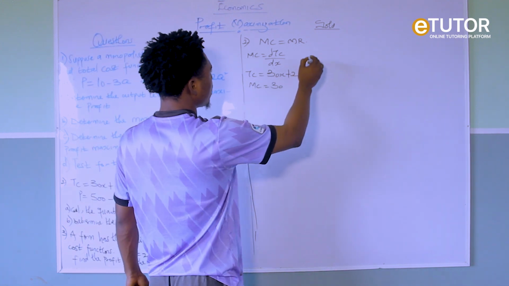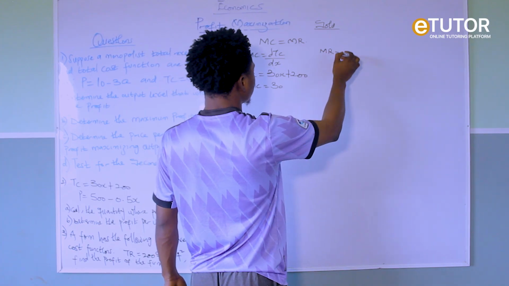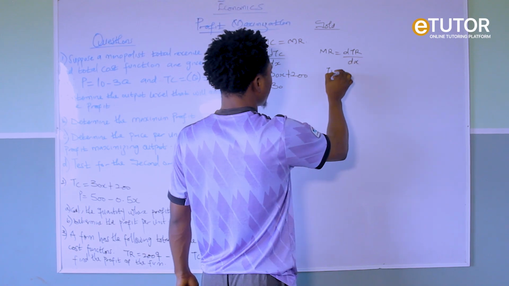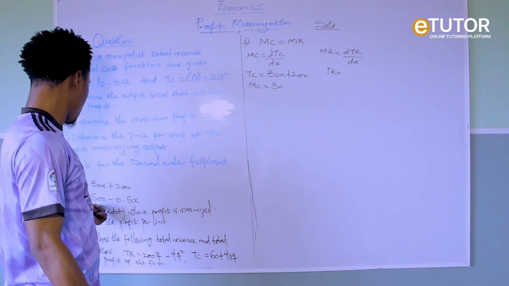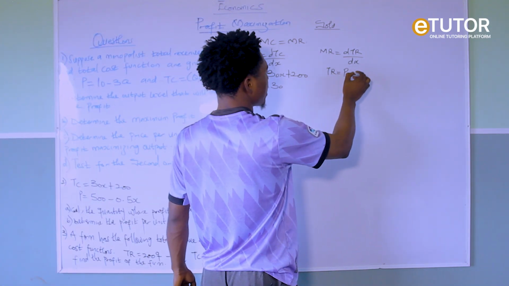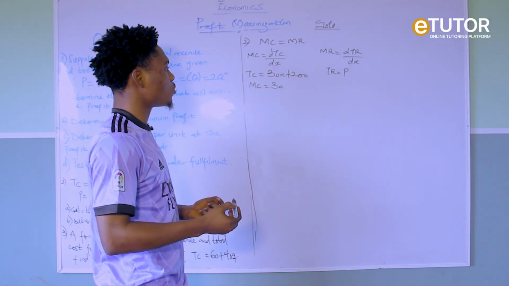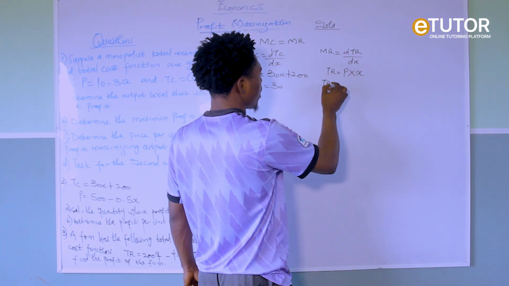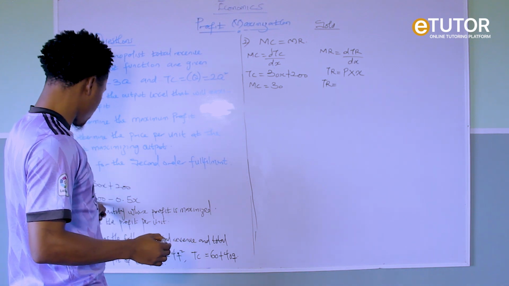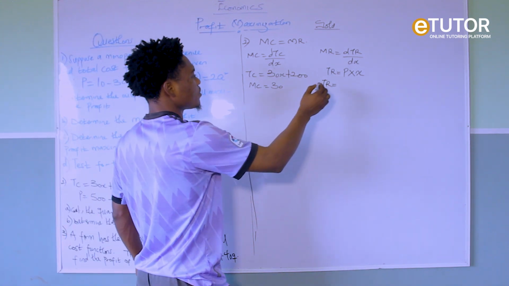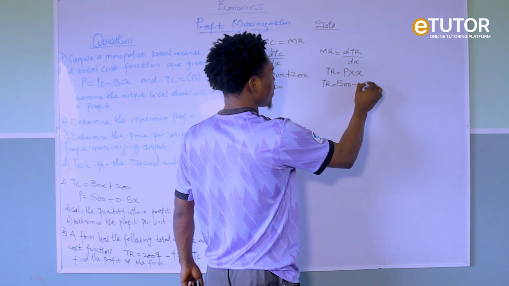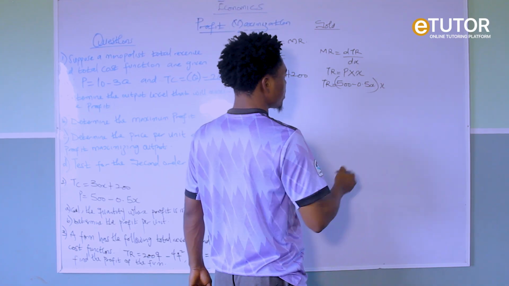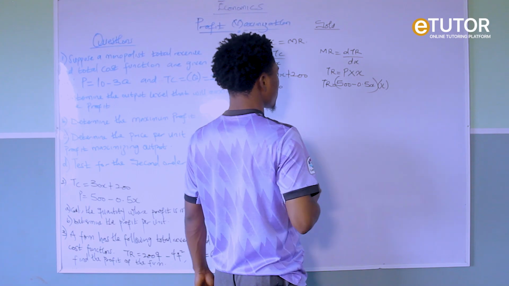Let's write out our MR. Our MR is our changes in TR over changes in X. What's our TR? We don't have our TR, we only have the price. So our TR is price times quantity. Remember that in this case, quantity is represented as X. So it will be the price multiplied by X. So our TR is going to give us price, which is expressed as 500 minus 0.5x. Put them in a bracket, then multiply by X.